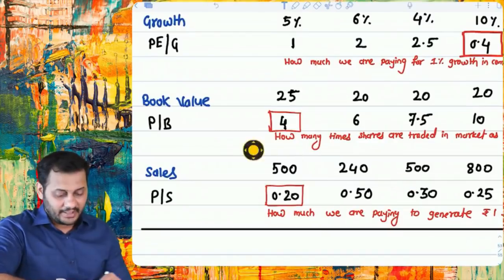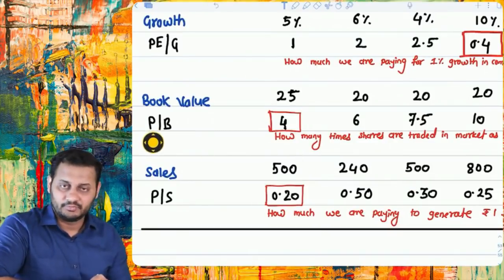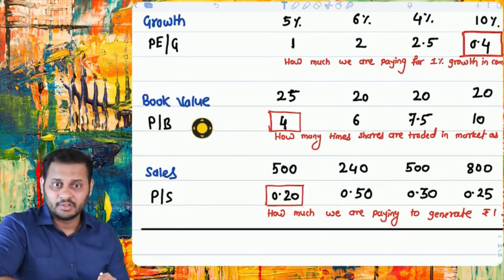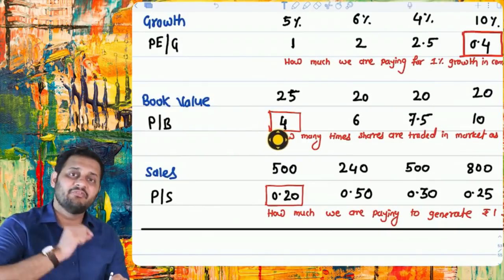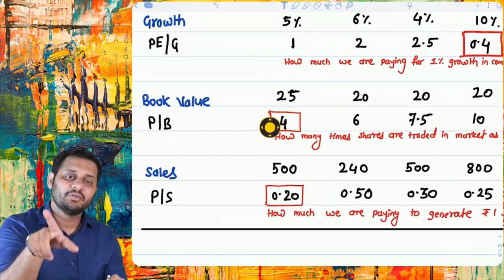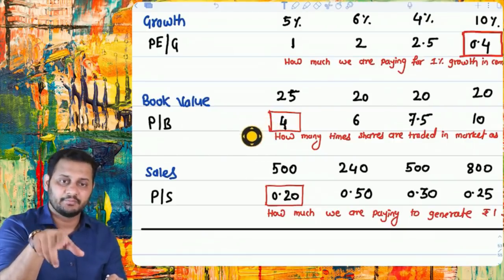Then comes the price to book value multiple. This is another method. Take the market price divided by book value, it will come to 4. That means for every 1 rupee of the book value, you will have to invest 4 rupees in market.